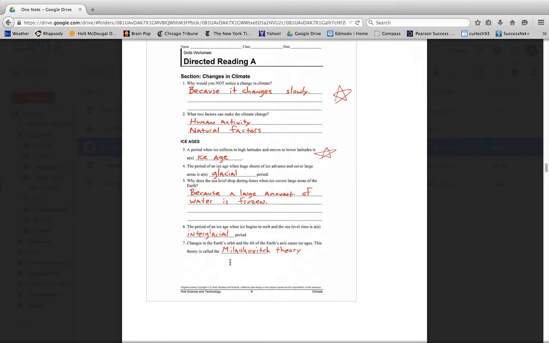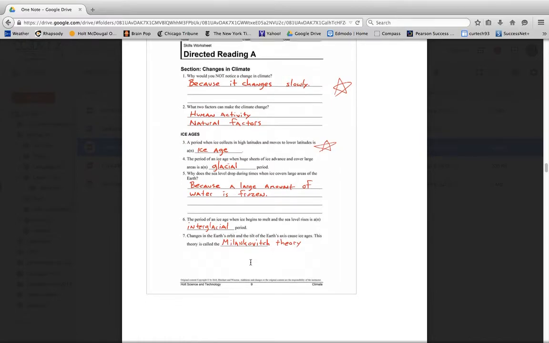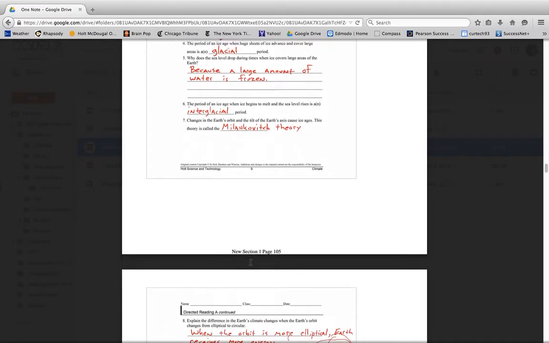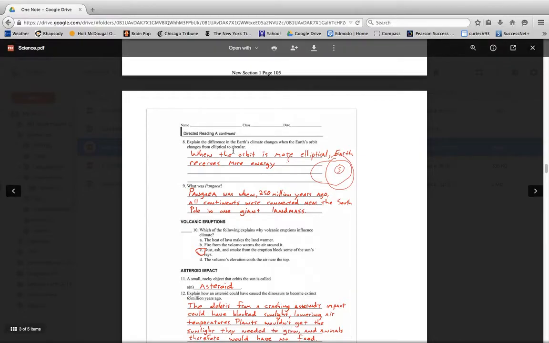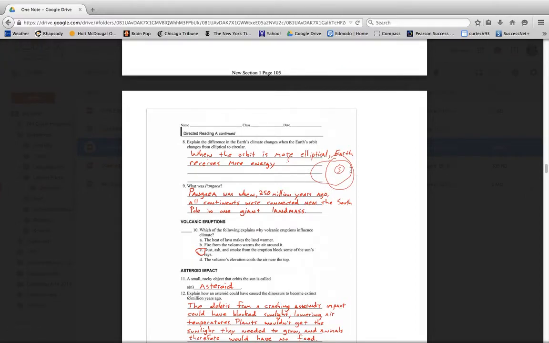The Milankovitch theory for number 7: changes in Earth's orbit and the tilt of the Earth's axis cause ice ages. We'll go into that Milankovitch theory. It's very interesting to me. Number 8, the difference in Earth's climate when the Earth's orbit changes from circular to more elliptical: Earth receives more energy. So this kind of narrow orbit here, that's elliptical. And this circular one, that's circular. But when it's in an elliptical orbit, the Earth receives more solar energy.